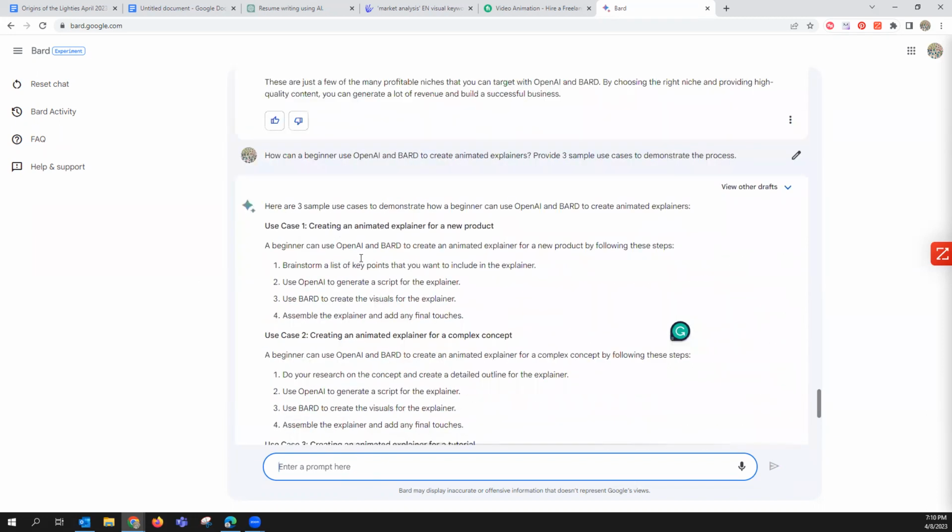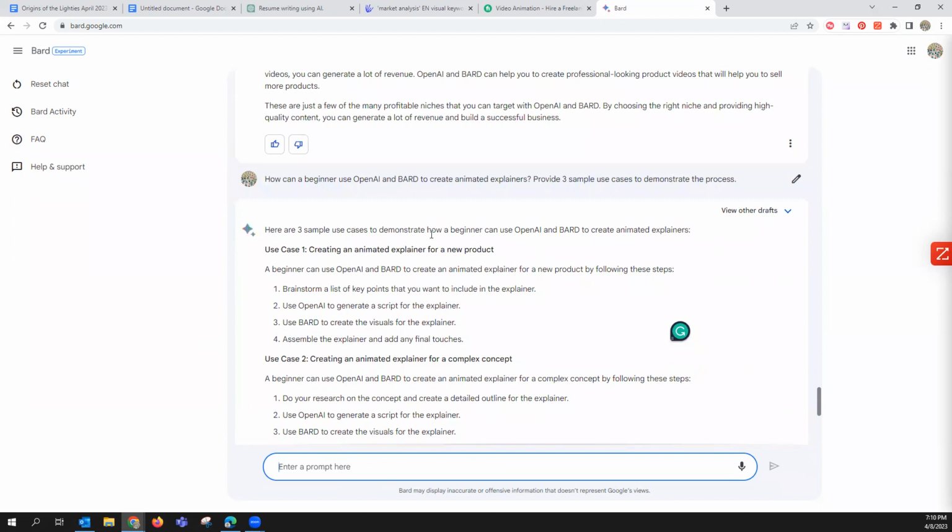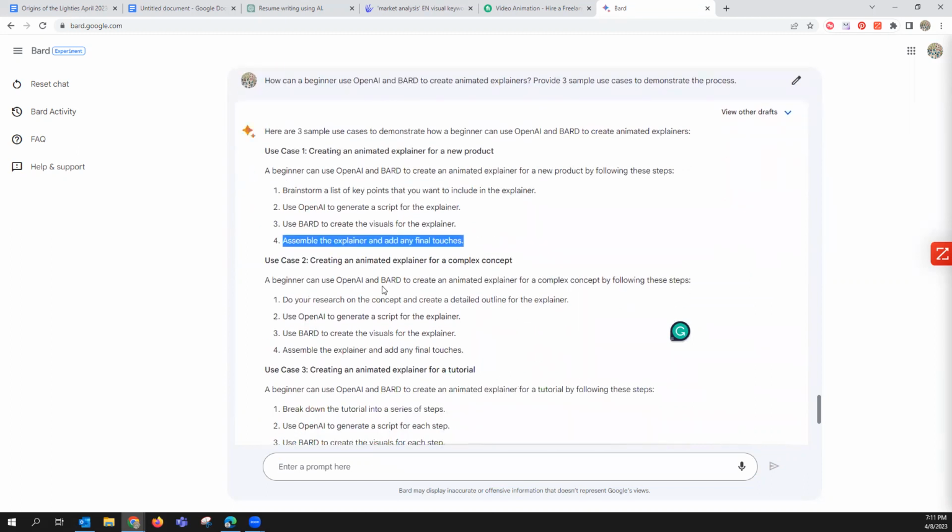All right, so use case number one. There's three use cases to demonstrate how a beginner can use OpenAI and Bard to create animated explainers. Use case number one, creating an animated explainer for a new product. A beginner can use OpenAI to create an animated explainer for a new product by following these steps. Brainstorm, use OpenAI to generate a script for the explainer. Use Bard to create visuals for the explainer. Assemble the explainer and add any final touches. Okay, that's good. Do your research.